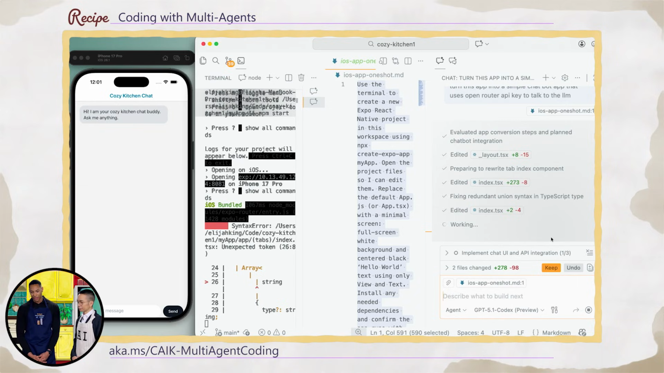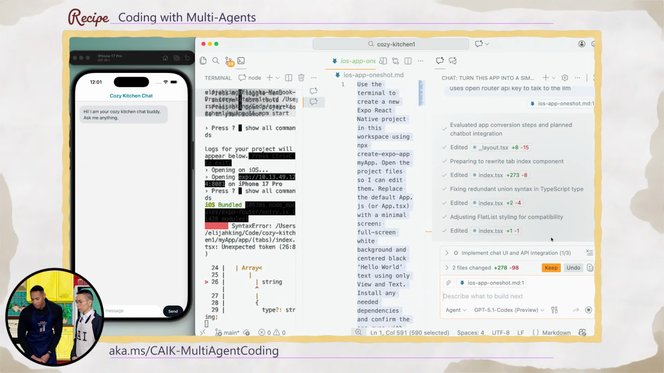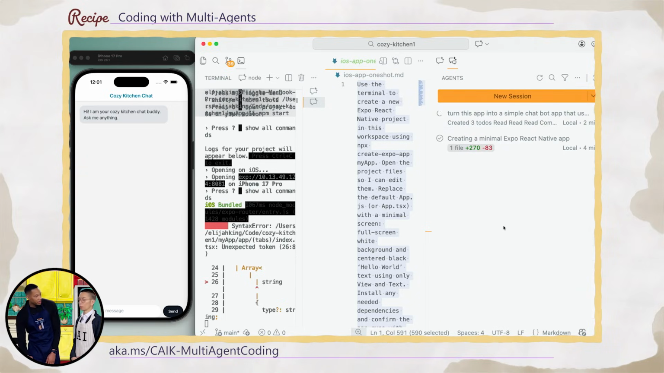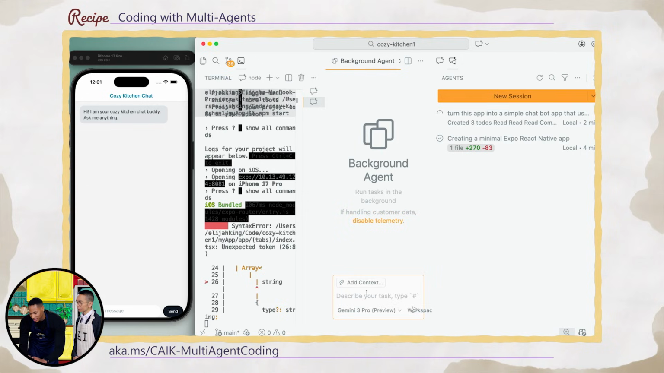Okay, so we have the basis of our Cozy Kitchen chat app. Let's use background agents to make it look a little bit better, and maybe move a few of the buttons around. And then we can test it out and tidy up, plate it. Yes. Okay, so let me resize this a little bit.